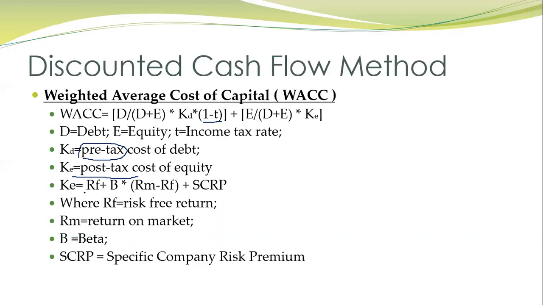Cost of equity, the formula is RF, the risk-free return, plus beta multiplied by Rm minus Rf. So market rate minus the risk-free return, plus SCRP. SCRP is a specific company risk. If you have it, then you need to take it. Now, beta is industry risk.